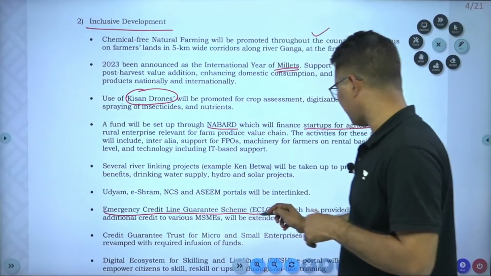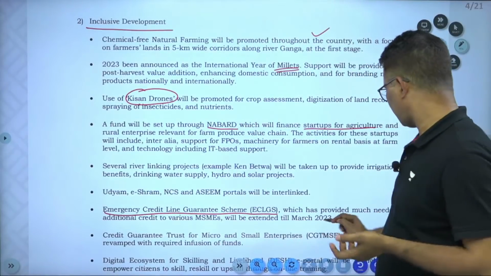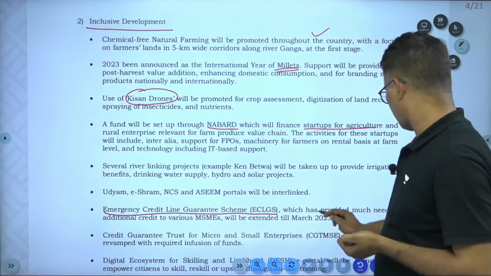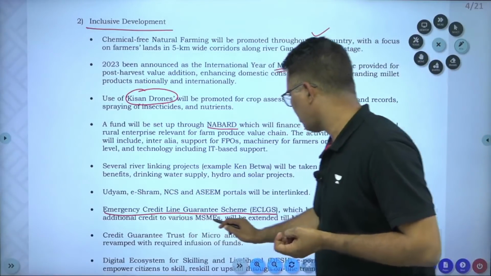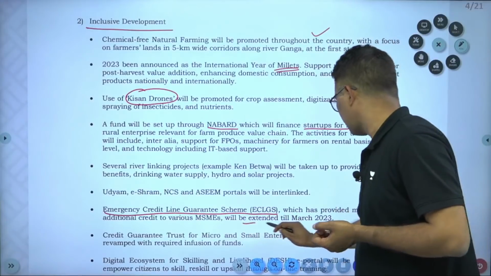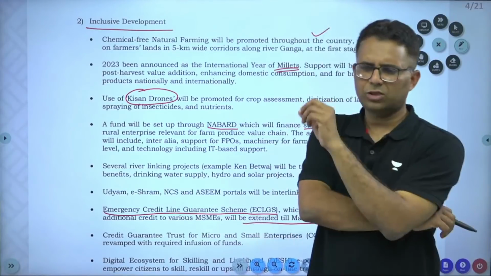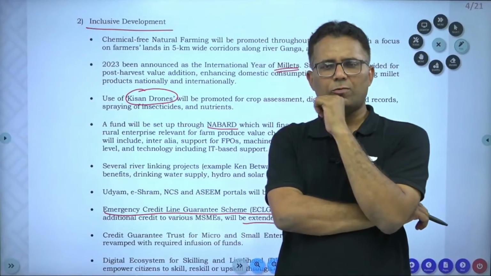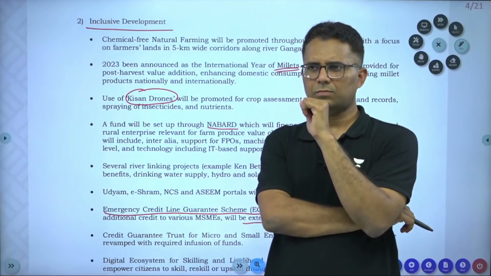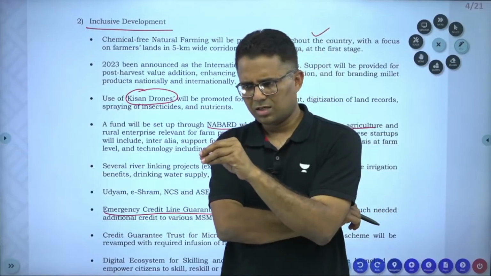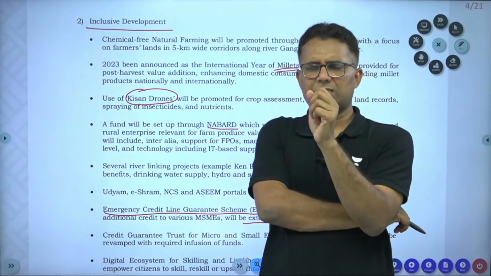So what government has said is that the Emergency Credit Line Guarantee Scheme, which has provided much needed additional credit to various MSMEs, will be extended till March. Now let me just briefly touch upon this scheme. You can read about the specific details and remember the points.